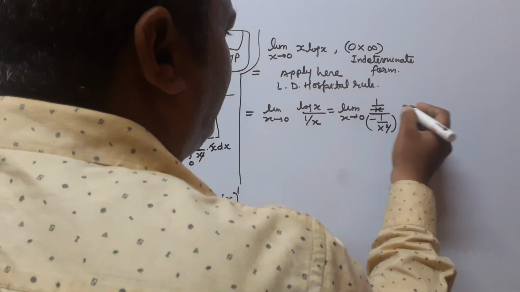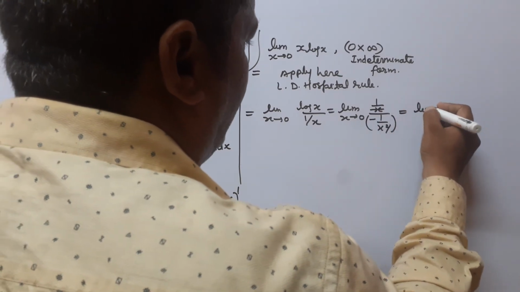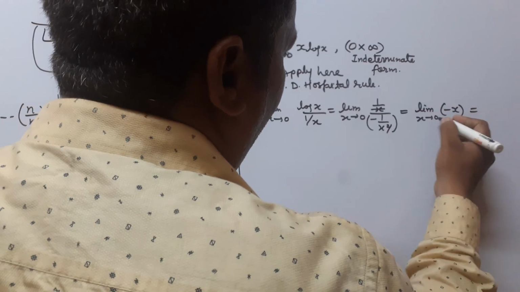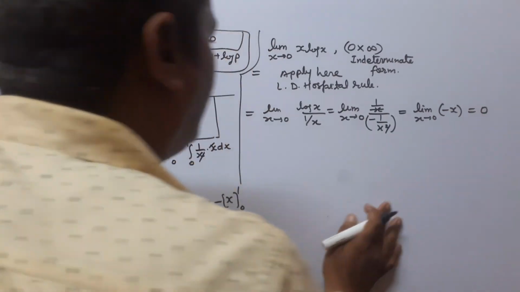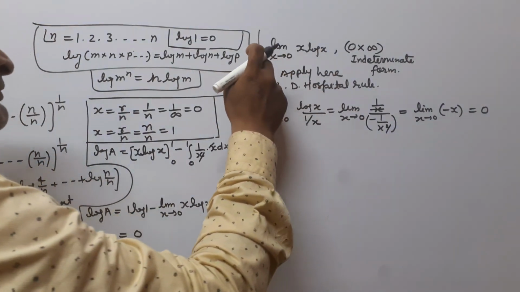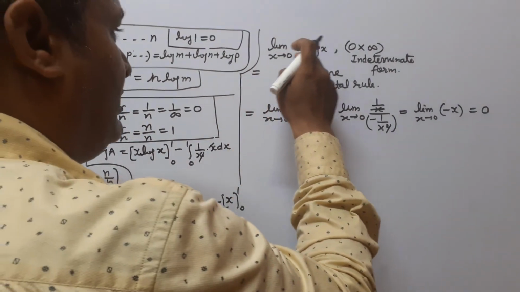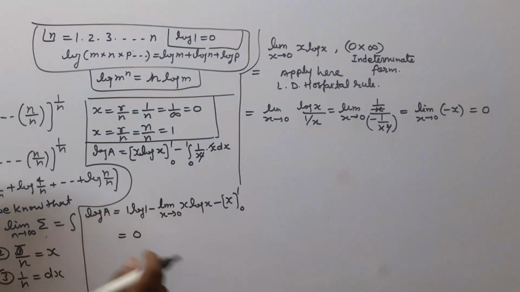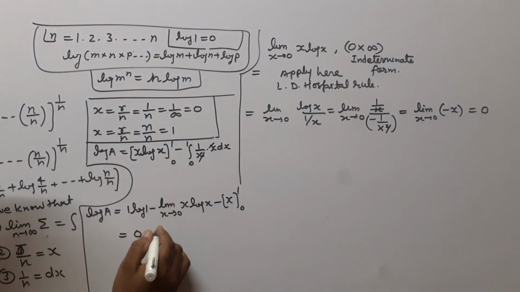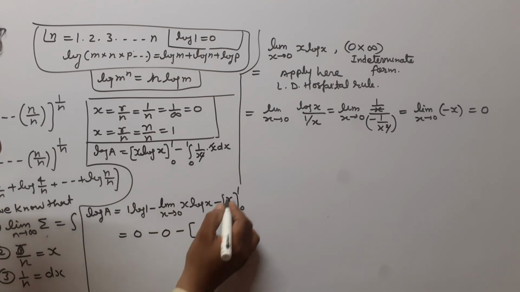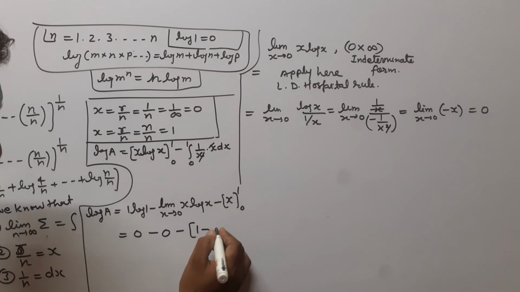So this x square is cancelled by this x, so we can write this as the limit x tends to 0 of minus x. So we put here x equal to 0, we get 0. So the limit of x tends to 0 of x log x is equal to 0. Now this term is 0 here, and here we apply the upper limit on x and minus the lower limit.